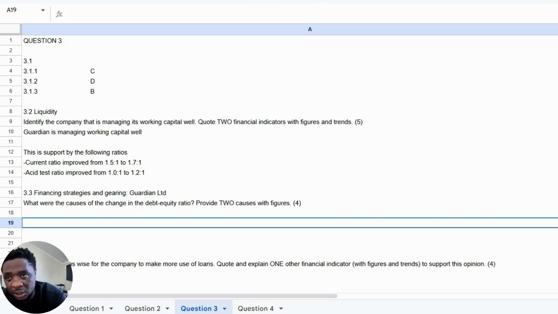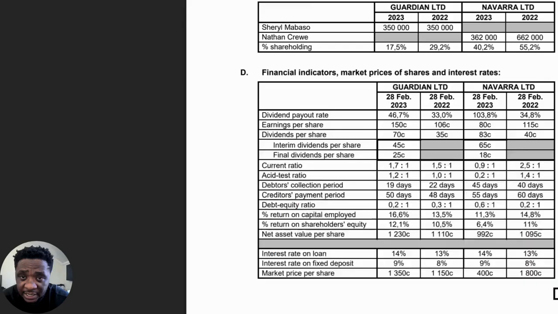We're looking at debt and we're looking at equity. So if we're quoting two things that may have changed this, we need to look at either debt or equity to see if maybe there was a change in debt. We'll quote that change, and then we also look at if there was a change in equity, and quote that change. So let's firstly look at debt.